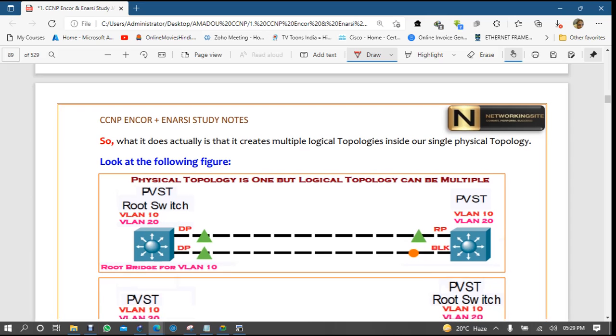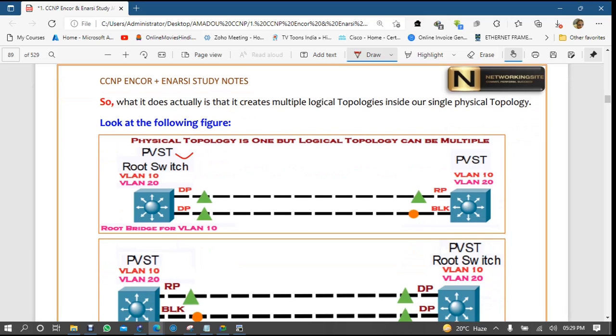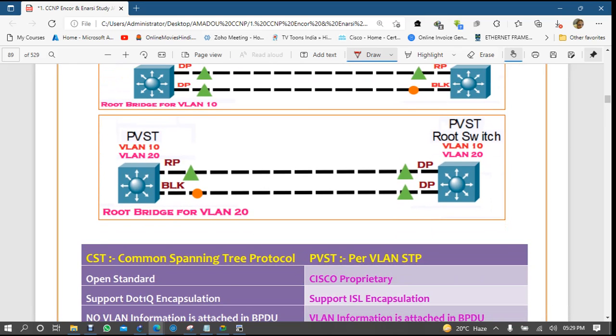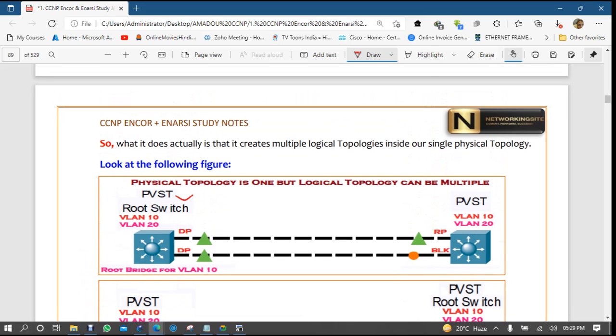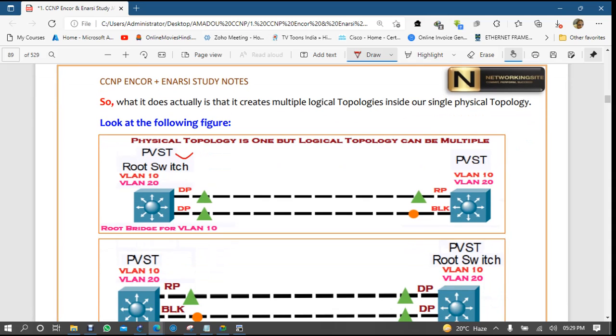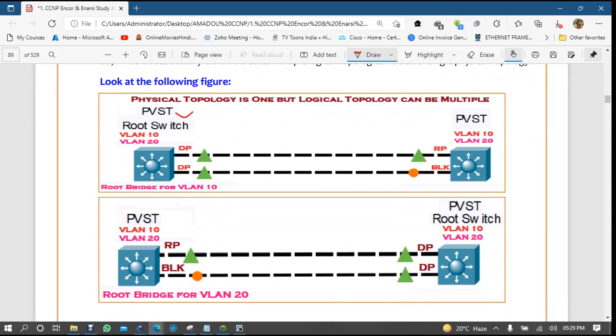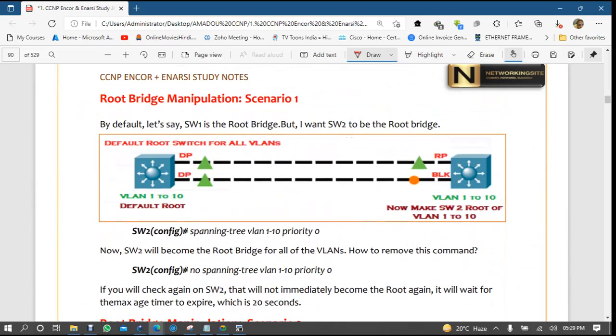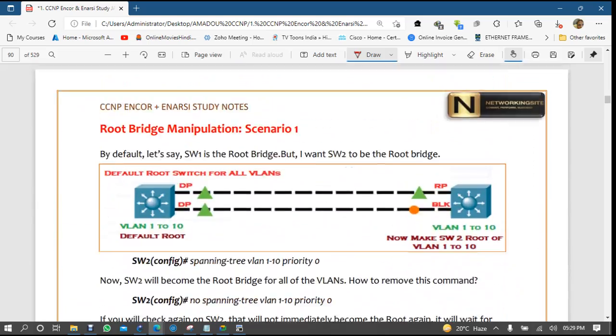So in PVST, not PVST, you can say PVST plus, but I just wanted to show you the lab. So in PVST, by default, PVST will do some behavior that for VLAN 10 this is root, for VLAN 20 switch 2 will be root, for VLAN 10 switch 1 is root, and this will do this practice. I just wanted to show you something. PVST plus comparing. Where is PVST plus?